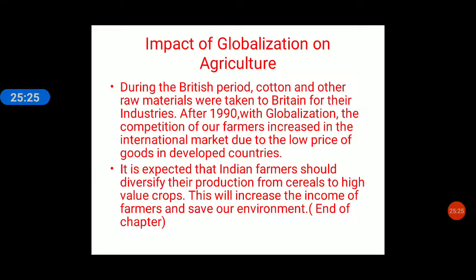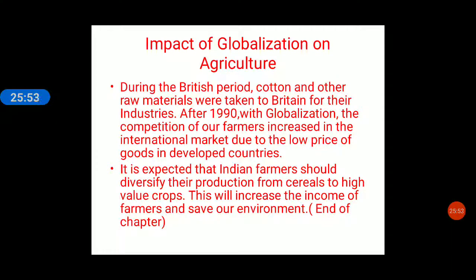If you have to sell your crops internationally, the quality of your product should be very high, or it should be able to compete with the crops of the other countries, right? So now when the farmers have to sell their crops in the international market, the quality of the crops should be the same as in the international market of other countries.